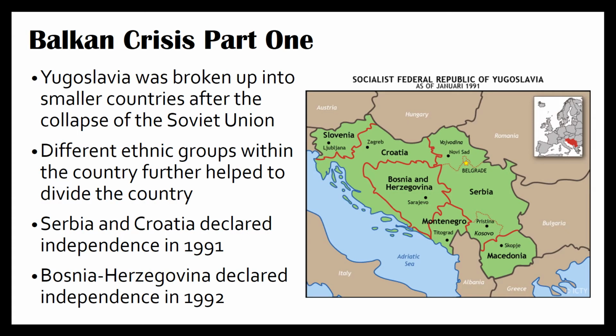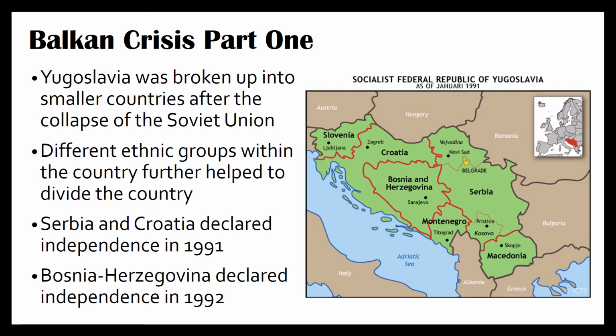Balkan Crisis Part 1. Yugoslavia was broken up into smaller countries after the collapse of the Soviet Union. Different ethnic groups within the country further helped to divide the country. Serbia and Croatia declared independence in 1991. Bosnia and Herzegovina declared independence in 1992.